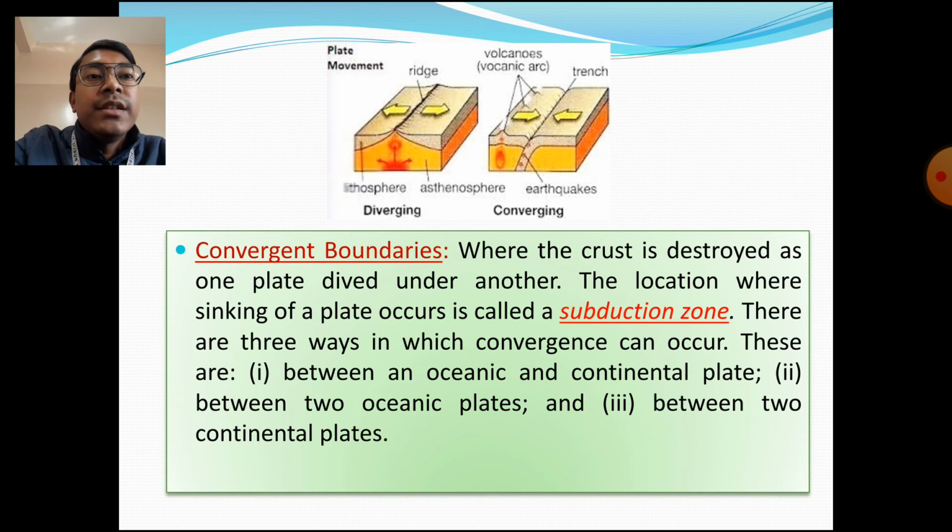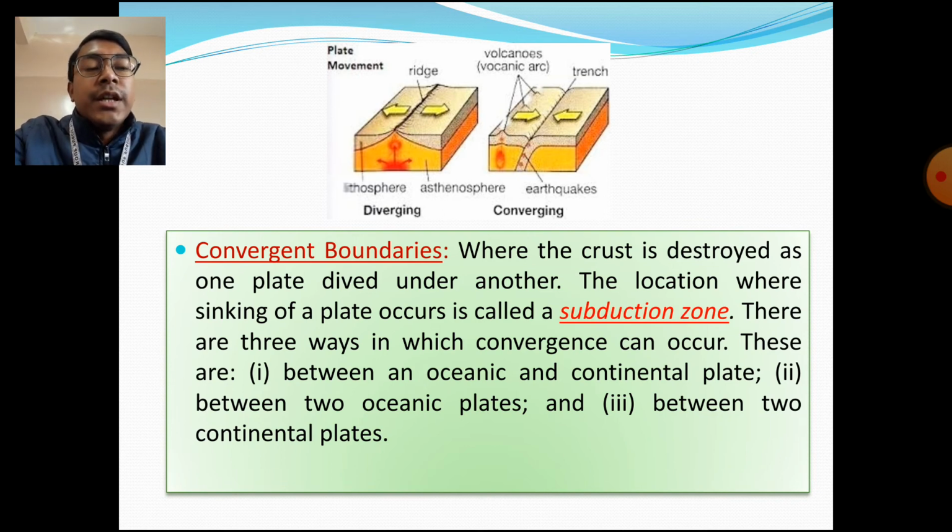Here you can see the image on the left-hand side, which shows the divergent movement of the plates. You can see that the two plates move in opposite directions. When they move in opposite directions, what happens? The molten magma comes out, and when this molten magma comes out on the surface, it cools down and leads to the formation of a new crust or lithosphere, which is known as a ridge.